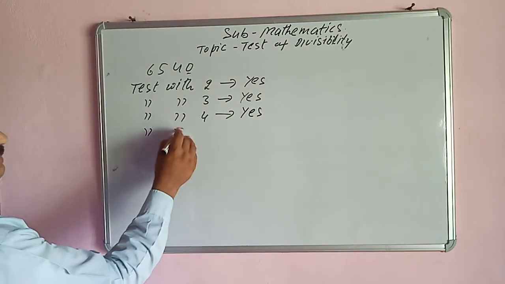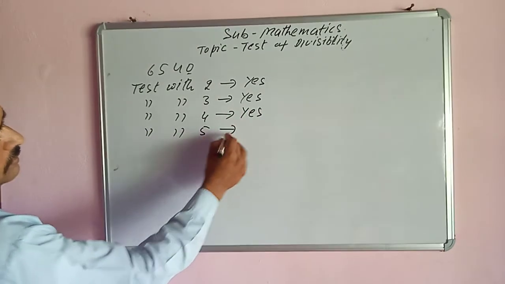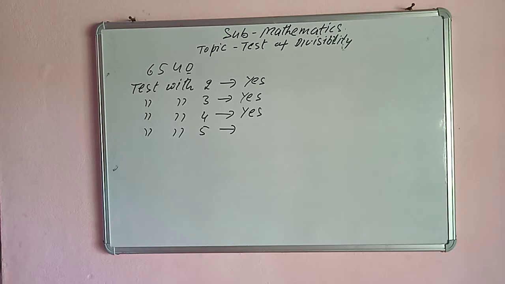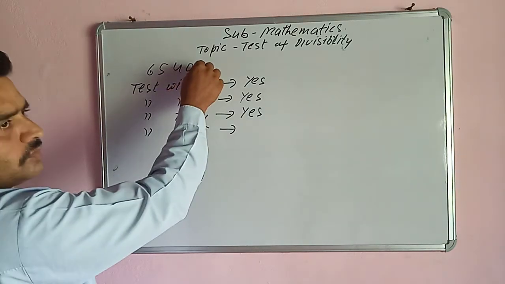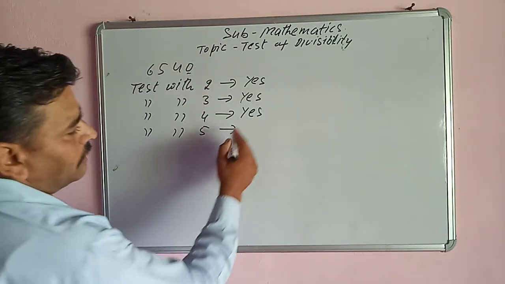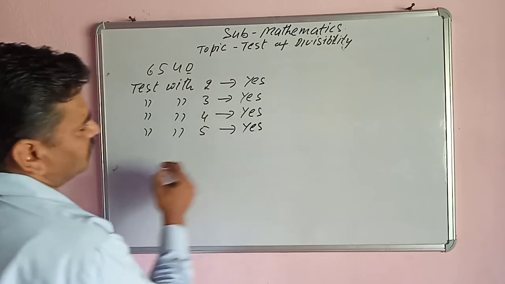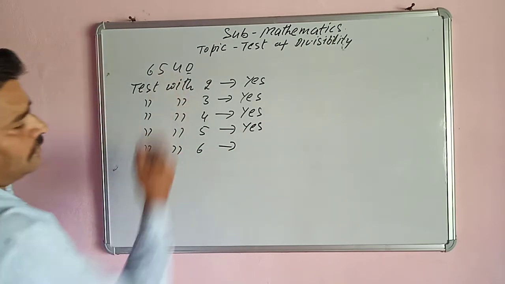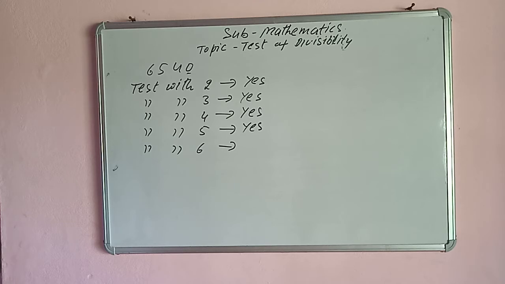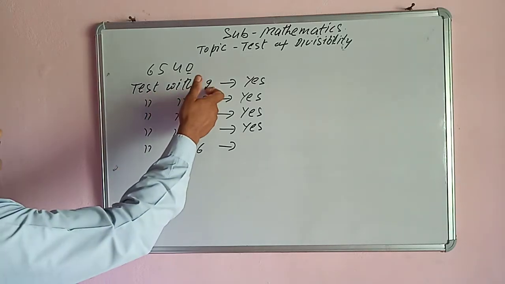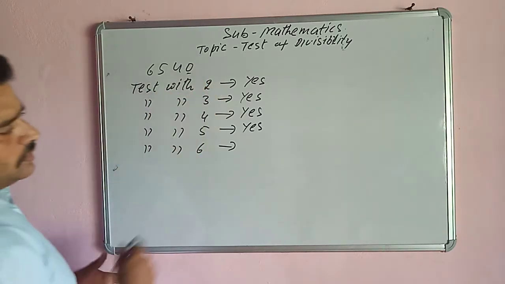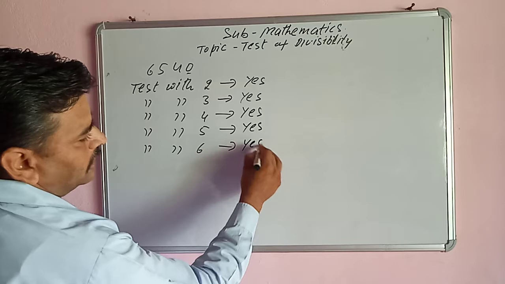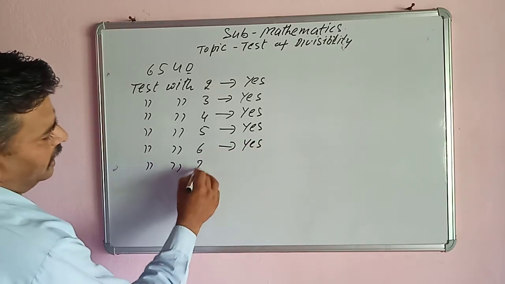Next, test with 5. The last digit is 0, so 0 is divisible by 5. Again the answer is yes. And test with 6. It is divisible by both 2 and 3, so again the answer is yes. And test with 8.